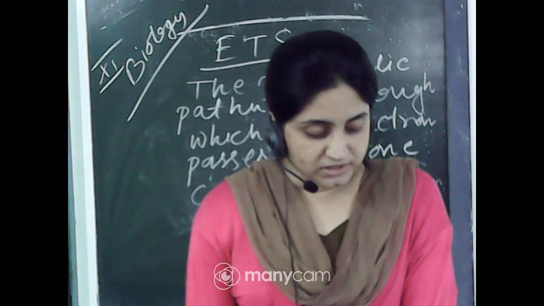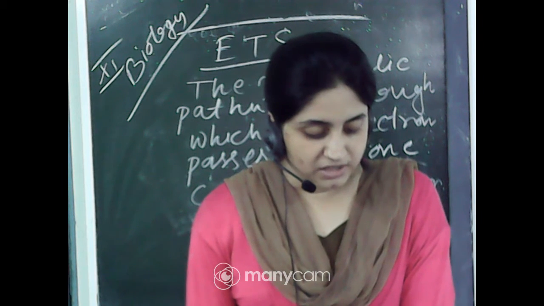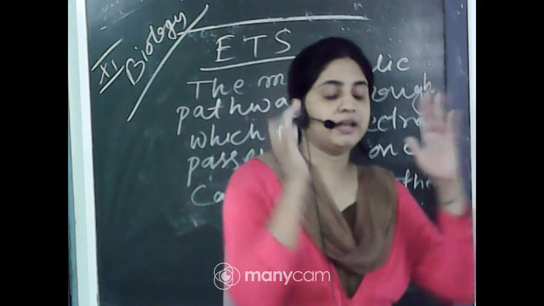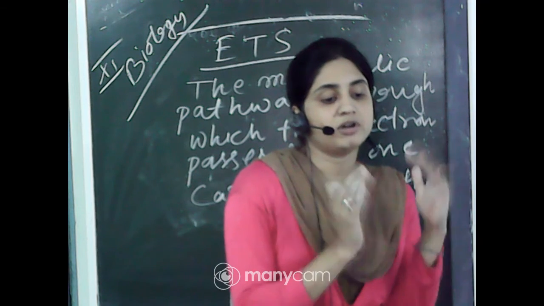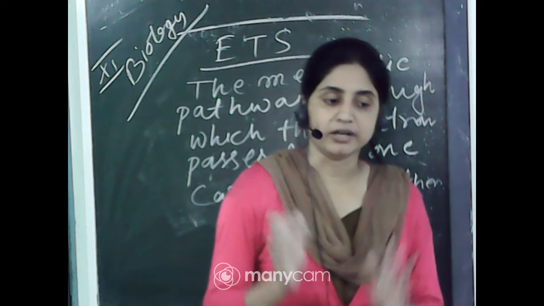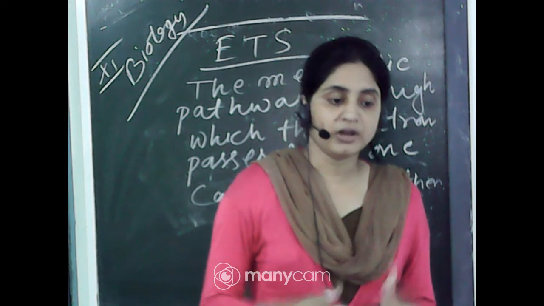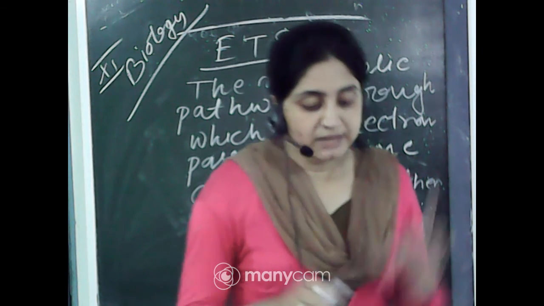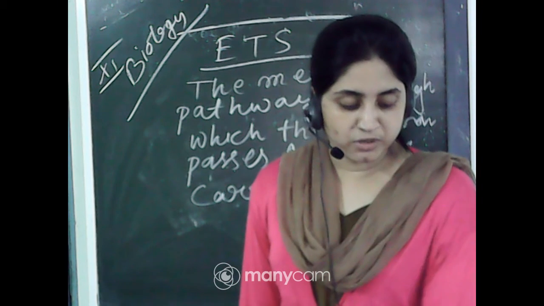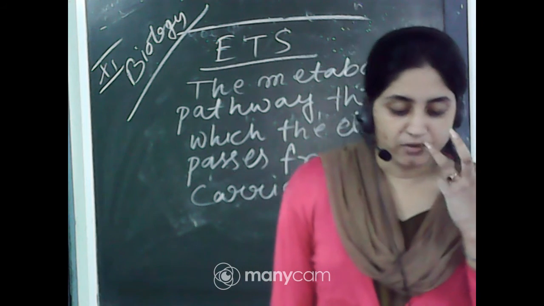The FADH2 generated during oxidation of succinate in the citric acid cycle reduces ubiquinone, and the reduced ubiquinone is then oxidized with the transfer of electrons to cytochrome C via cytochrome BC1. First, NADH transfers 2 hydrogen electrons and attaches with the ubiquinone by the help of NADH dehydrogenase in complex 1. In complex 2, FADH2 attaches with the ubiquinone and enters the inner side of the membrane. Then the electrons are transferred, reducing ubiquinone, which is then oxidized with the transfer of electrons to cytochrome C via the cytochrome BC1 complex.